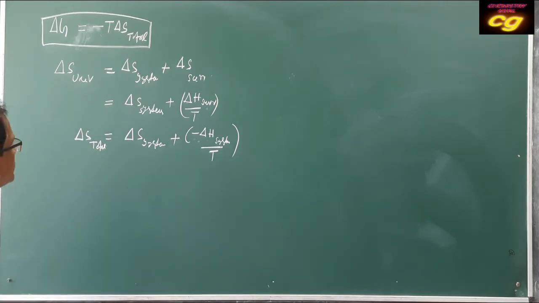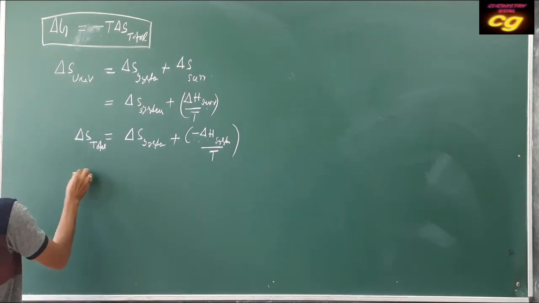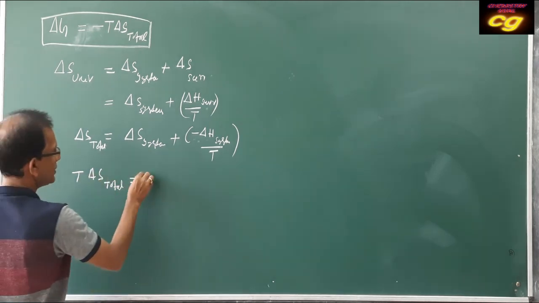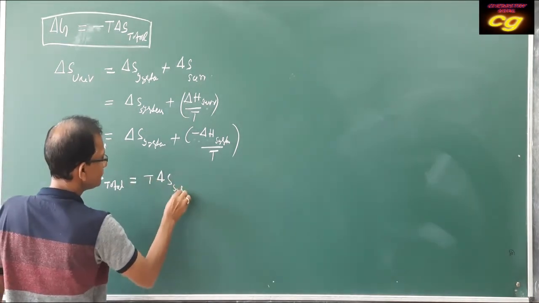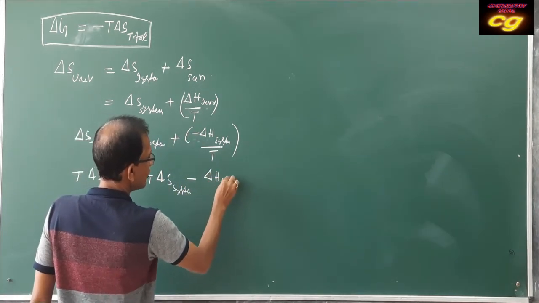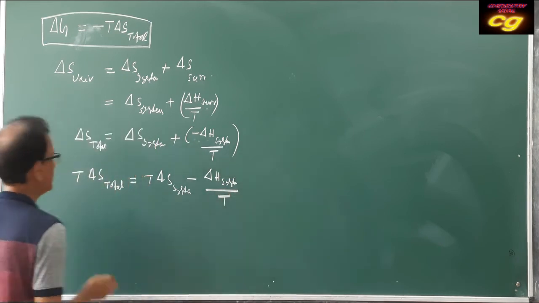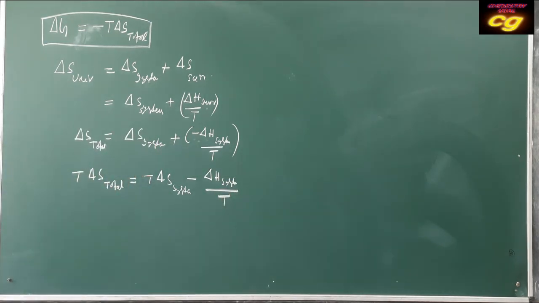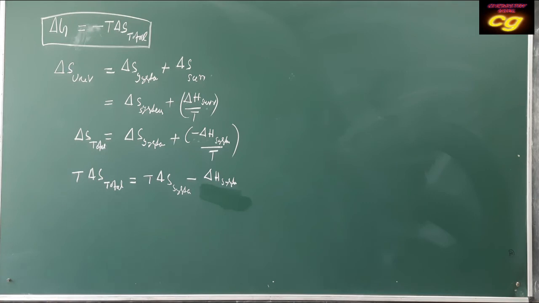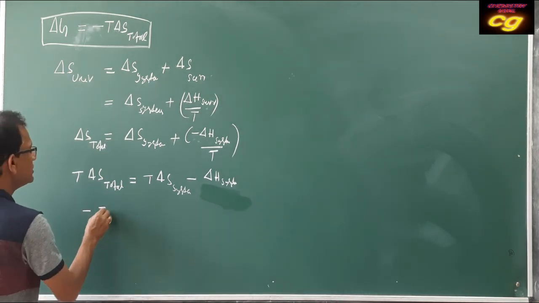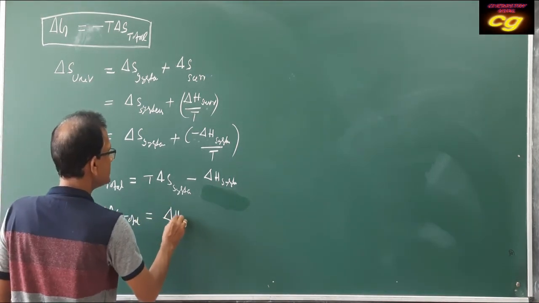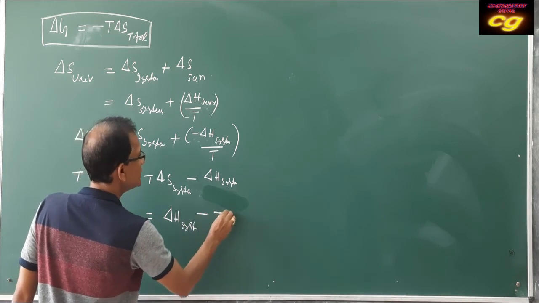Then T del S total is equal to T del S system minus del H system. Then if you write it, minus T del S total is equal to del H system minus T del S system.